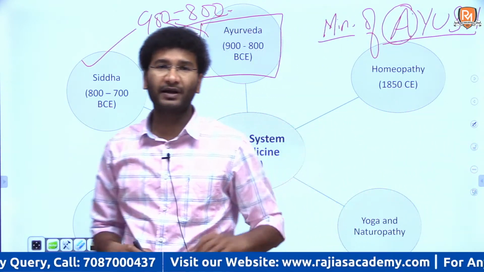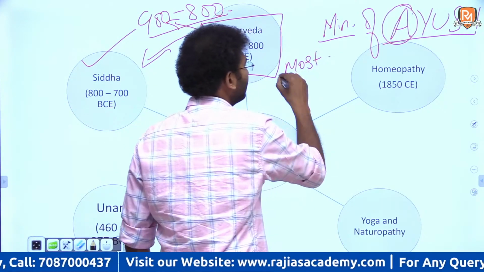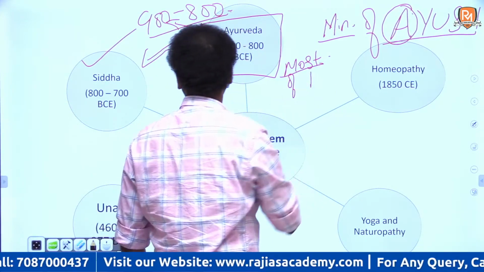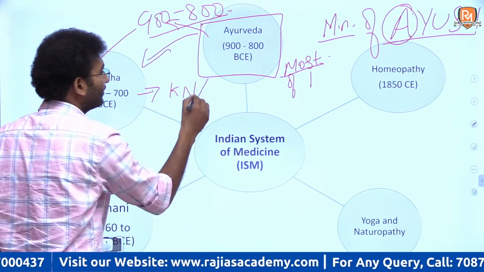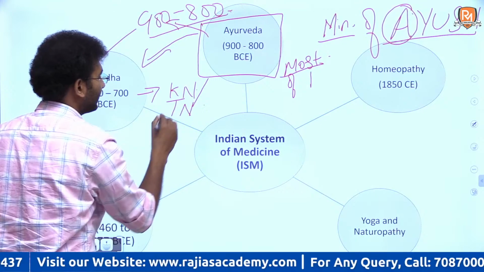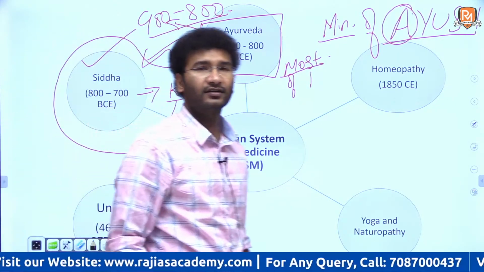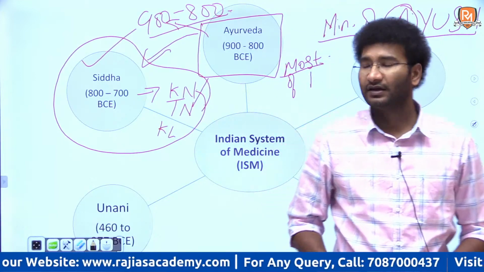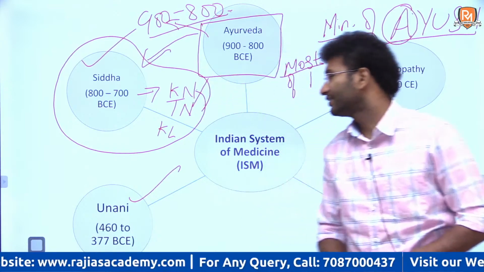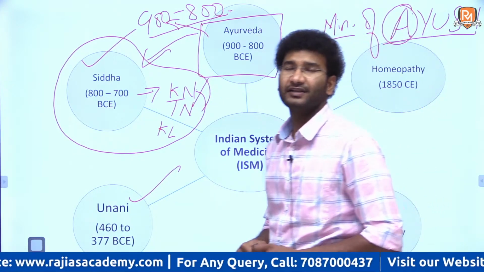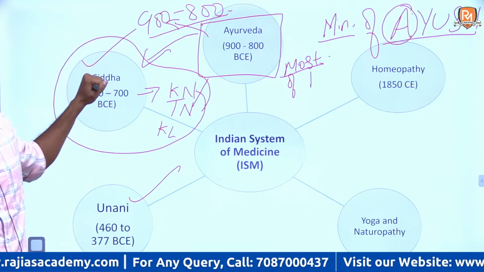Ayurveda is generally practiced across most parts of India, but when it comes to Siddha, the practice is majorly confined to Karnataka, Tamil Nadu as well as Kerala, right? Mostly confined to Karnataka, Tamil Nadu and Kerala. Next is Unani. In the chronological order I am going in, it is 460 to 377 BC. Before Unani, it is actually the Siddha practice which came into existence.